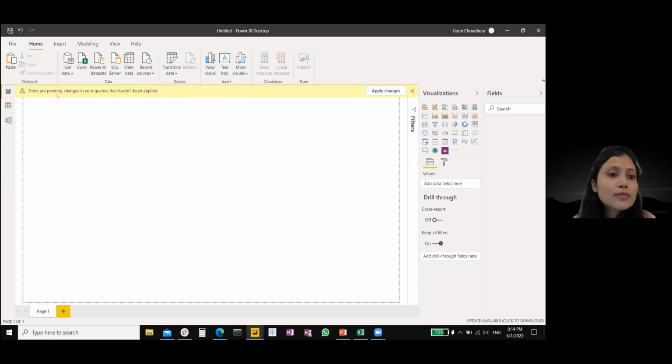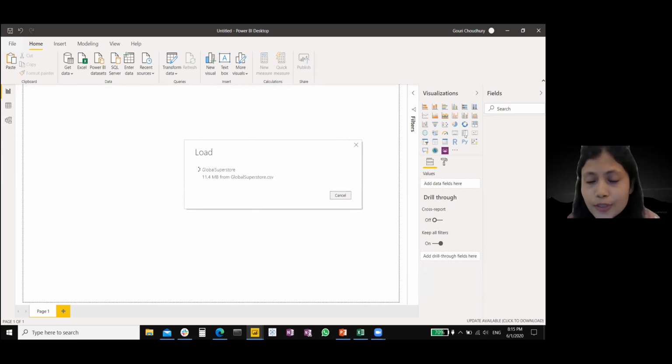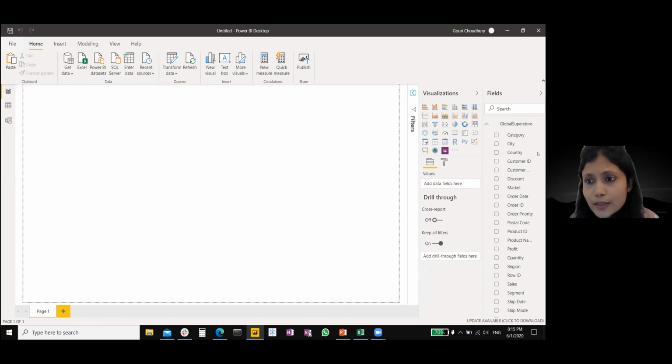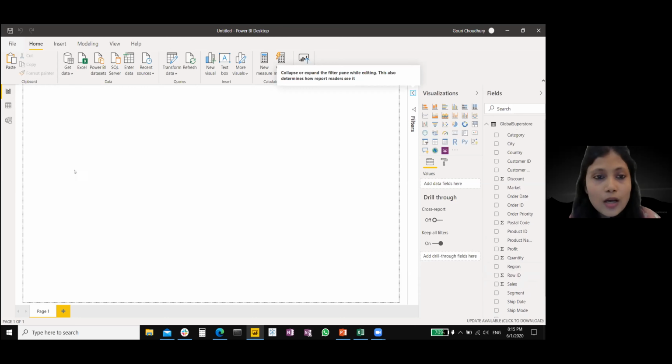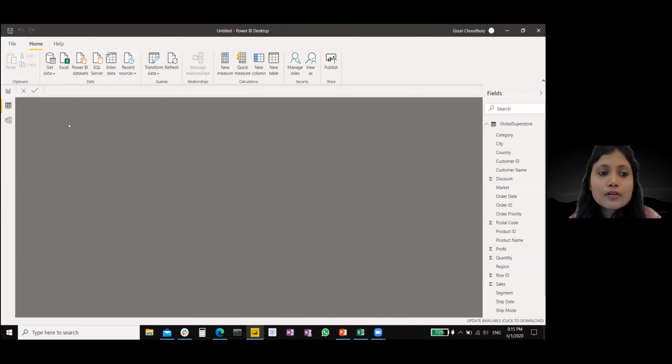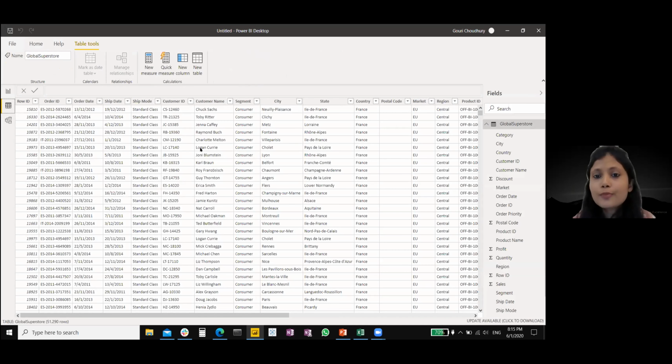Now, this is the ribbon, the file, home, insert, and you have various options over here. You have the filters pane to the right, the visualization pane, wherein you can select all the visualizations you want to. And you also have this fields option. So once the data is loaded, you can see the fields that are there, which are the columns in the data. Now, the next thing that we do after loading the data is to see the data and see if the data types have been loaded properly.